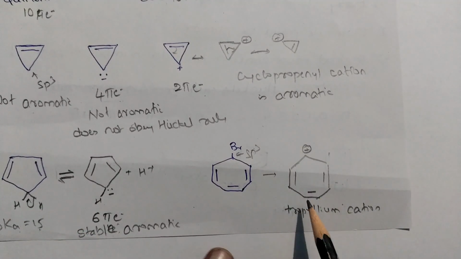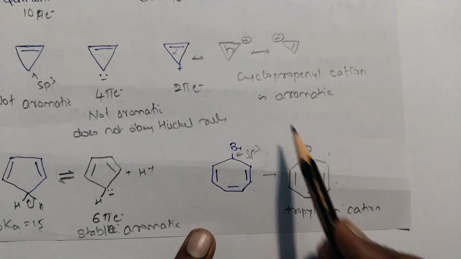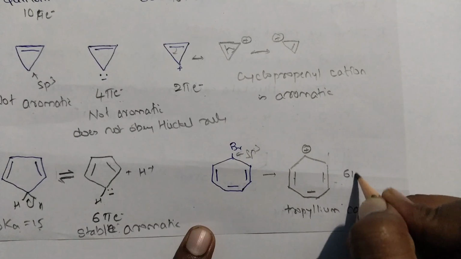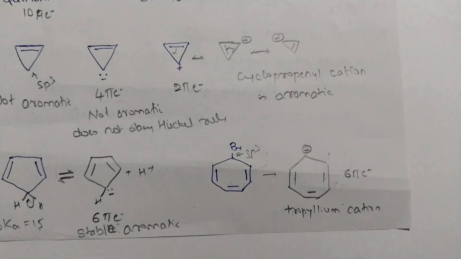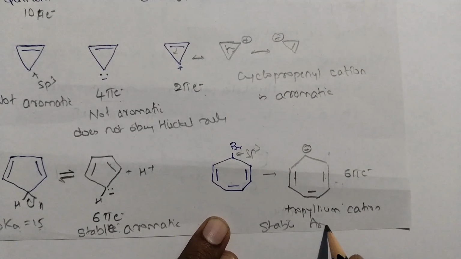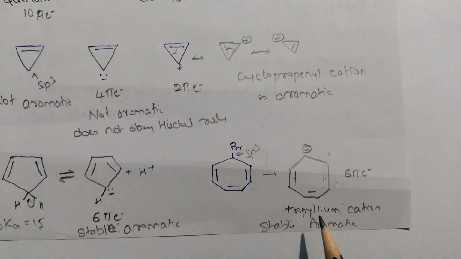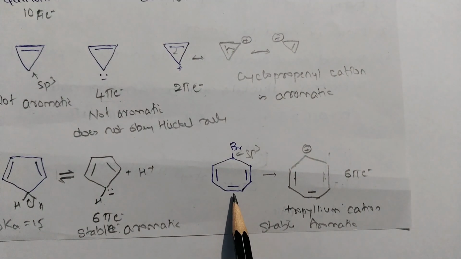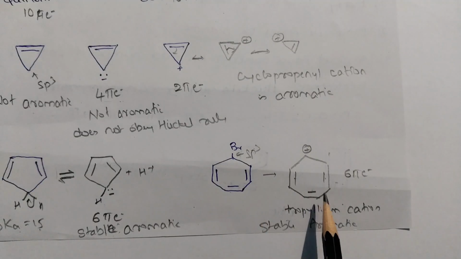Check the aromaticity of this one. It is the same as the cyclopropenyl cation. 1, 2, 3 pairs of pi electrons, hence it is a 6 pi electron system, planar, having an uninterrupted p orbital, hence this is a stable aromatic compound. This tropylium cation is aromatic. But cycloheptatrienyl bromide is not aromatic because it is in the covalent form. The ionic form of this is the tropylium cation. This is a stable aromatic compound.